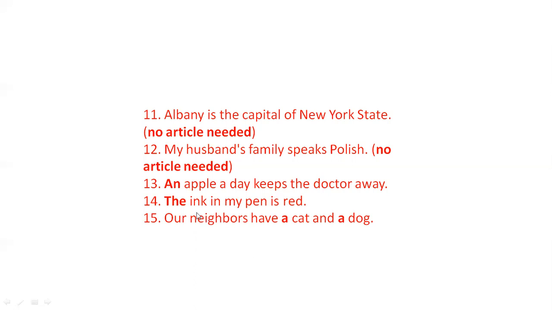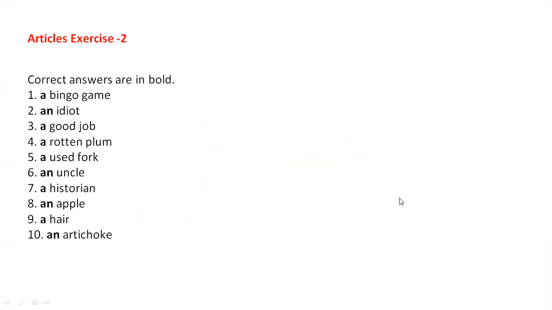Which color? Red color. That's why we use the article, because it is definite. Our neighbors have a cat and a dog. In that way, in today's lecture, we discussed the articles "a" and "the" and their uses, and we also discussed some examples and exercises on articles.